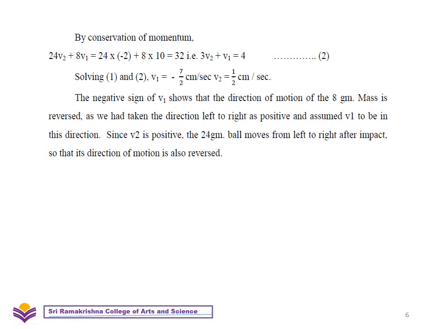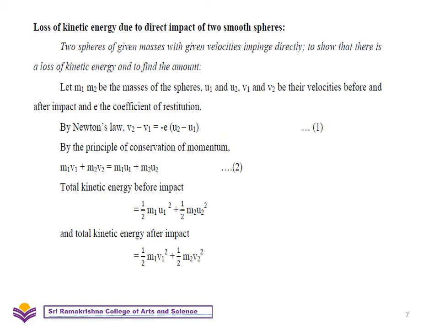Now we can find the loss of kinetic energy due to the direct impact of two smooth spheres. Two spheres of given masses with velocities impinge directly to show that there is a loss of kinetic energy, and we shall find what is that amount of loss.